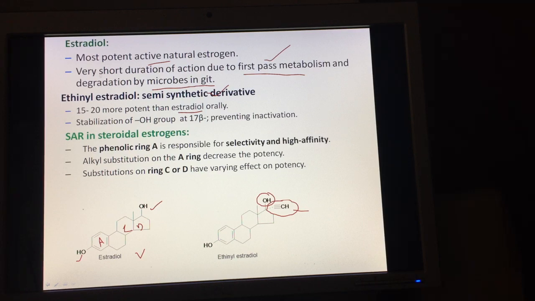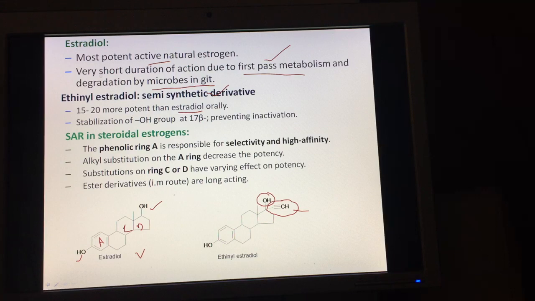Now this alcoholic group at the 17th position, attached via the 17 beta configuration, can be formed into esters. Now these esters have the advantage that they hydrolyze slowly, and thus the duration of action is increased, and they are administered by the intramuscular route.